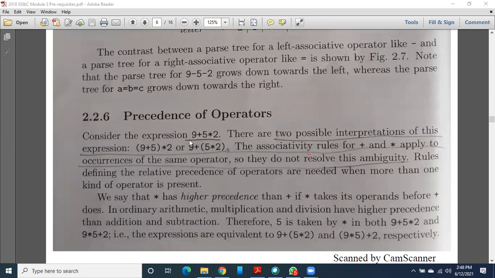Suppose your expression is 9 plus 5 star 2. What do you do? Of course, the first priority you should give to the star, that is multiplication. 5 into 2 is 10, 10 plus 9 is 19. Instead of writing like this, if you write the expression with parentheses, then it will be very clear for us. We first evaluate the operators enclosed inside the parentheses. But when we write expressions without parentheses, it will be difficult for us.